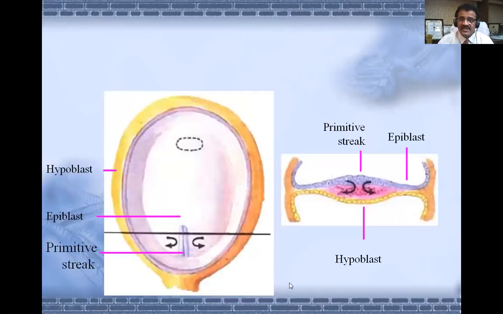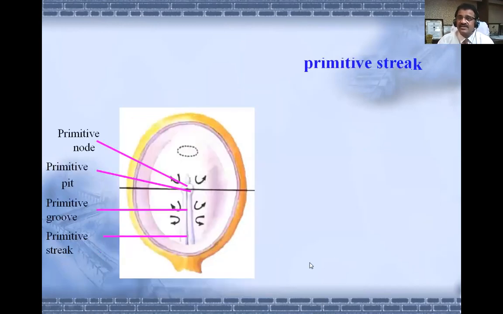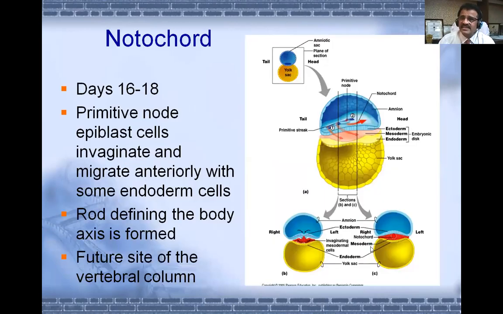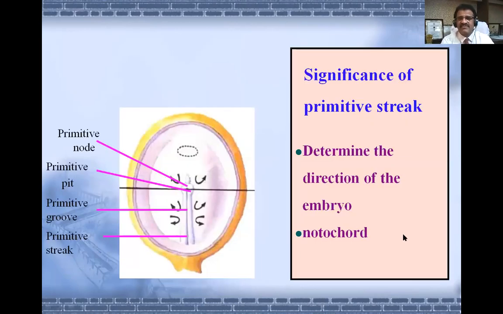Here you can see the appearance of the primitive streak. The primitive streak will determine the line of the human body. The human body is cylindrical, but here it is a plate. So the plate is now going to be converted into a cylinder. For that purpose, the primitive streak appears. The primitive streak is for the determination of the direction of the embryo. Direction of the embryo means which is head and which is tail.